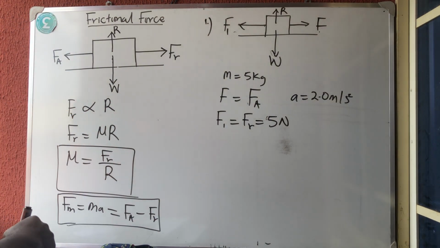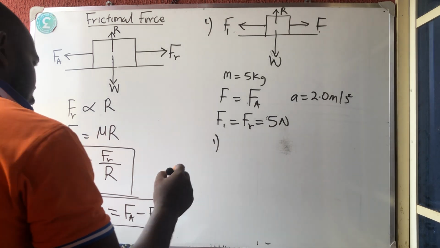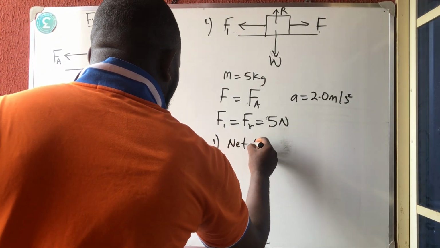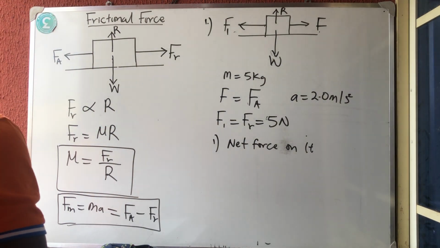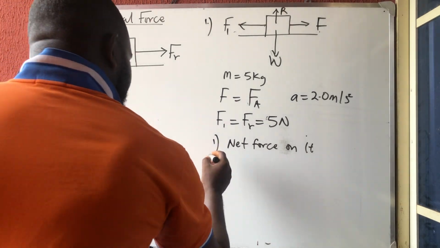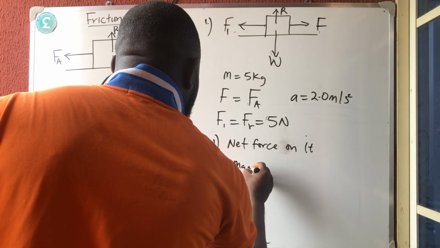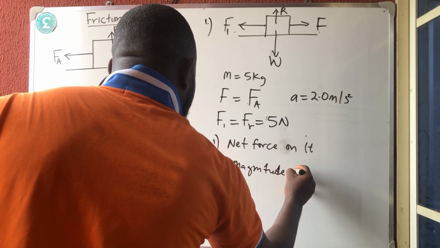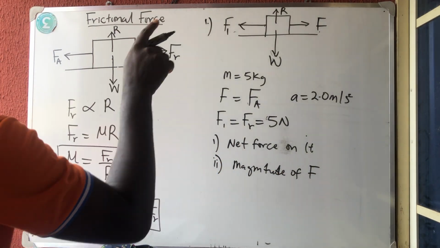They now ask the first question. Calculate the net force on it. The net force is the moving force, the force that will allow it to move. Okay? So the next one, they said that we should calculate the magnitude of F, that is the size of the applied force.